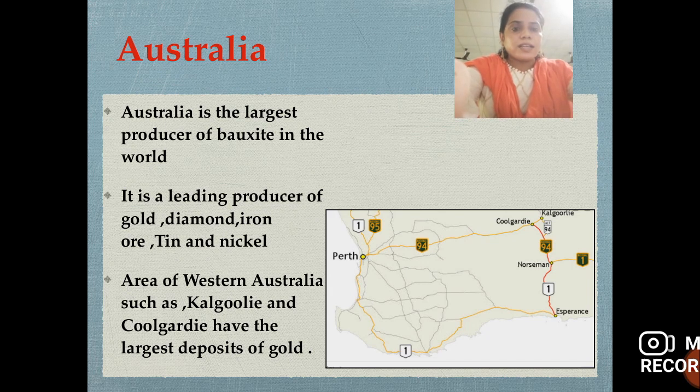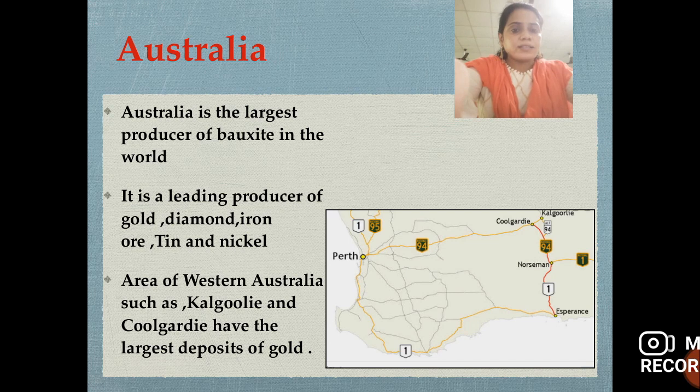Our next continent is Australia, the largest producer of bauxite in the world. It is a leading producer of gold, diamond, iron ore, tin and nickel.